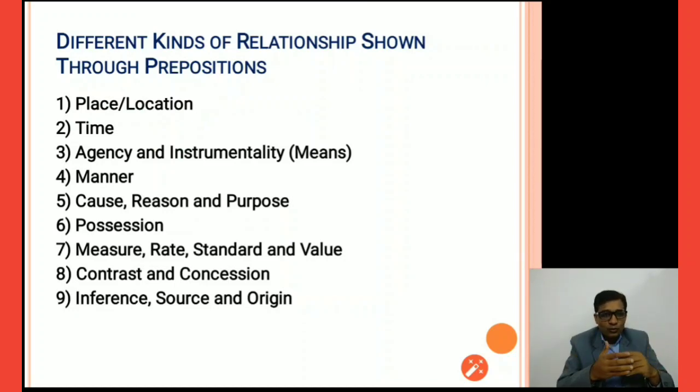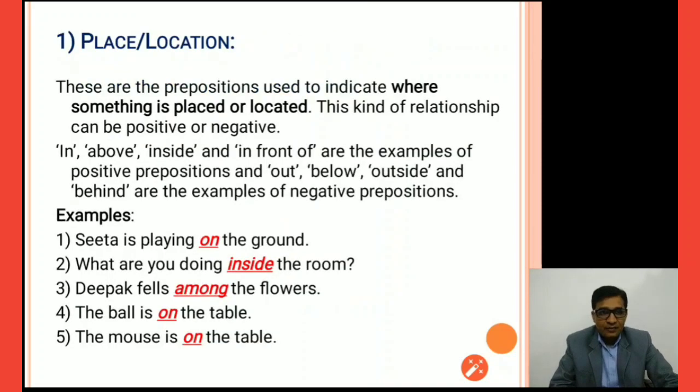Then we have manner prepositions, then cause, reason, and purpose prepositions, possession prepositions, measure, rate, standard, and value prepositions, then contrast and concession prepositions, and the final one is inference, source, and origin prepositions. So these are the 9 types of prepositions. Let us understand one by one now.